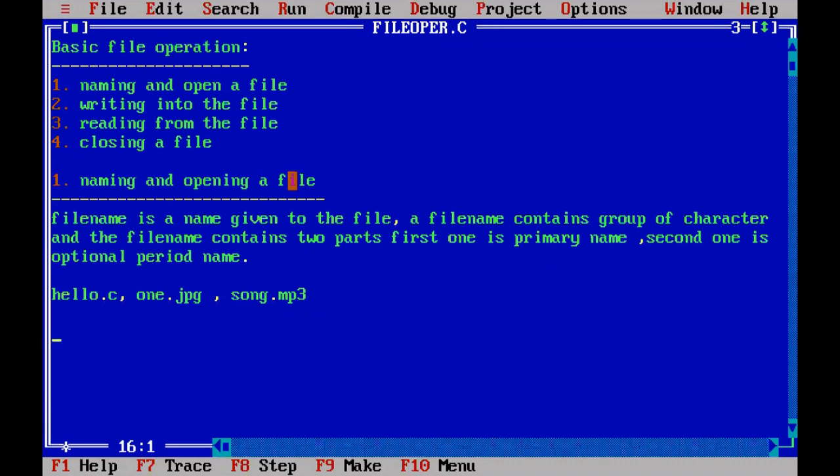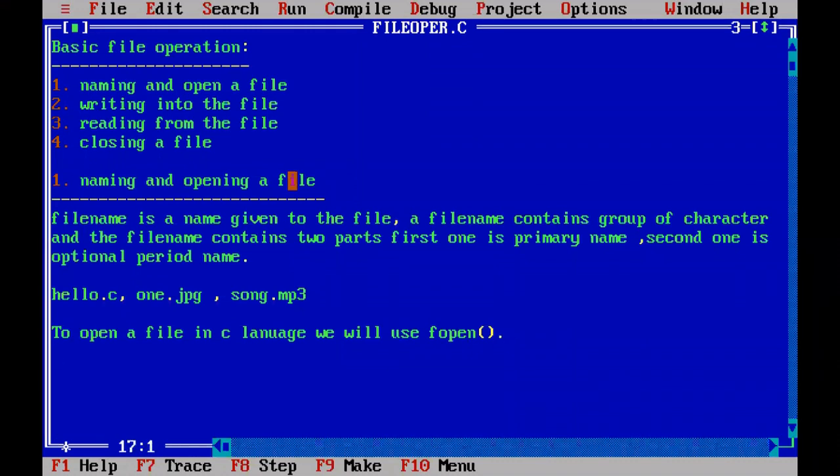Fopen means file open. That function will open the particular file. So to open a file in C language, we use the fopen function. A function contains an opening parenthesis and a closing parenthesis. This we are going to use.